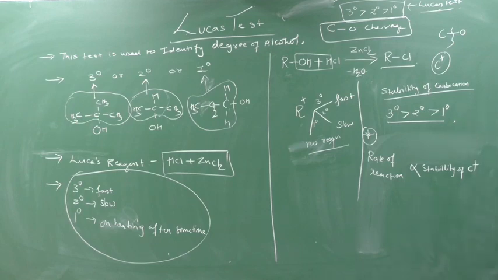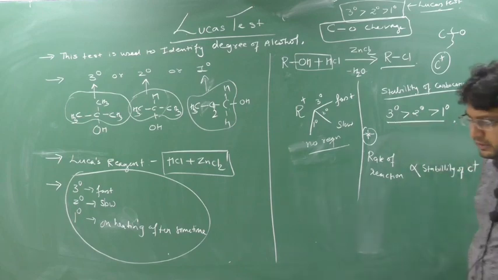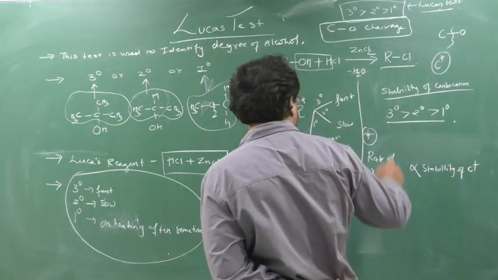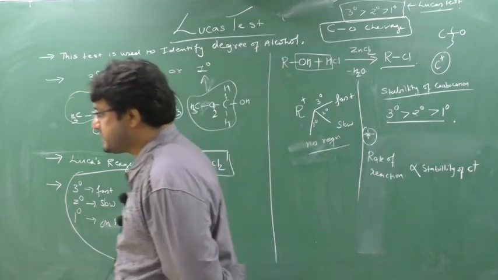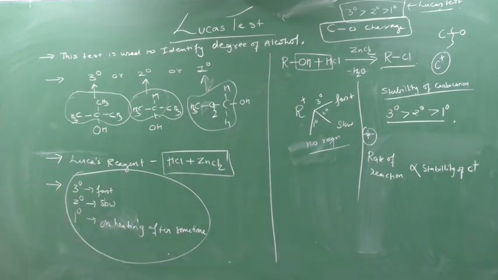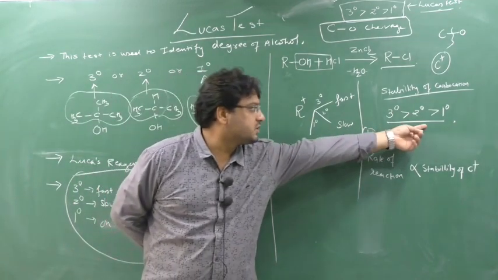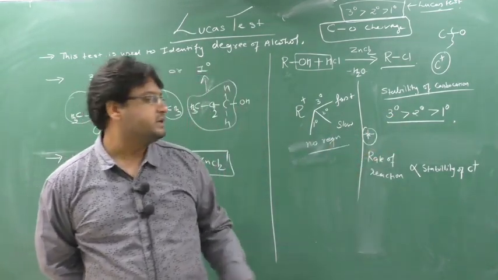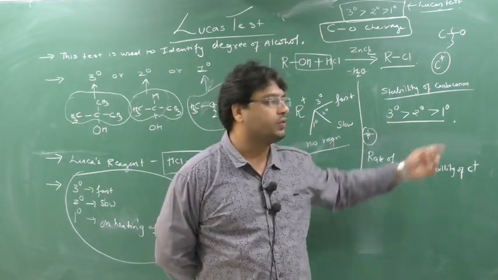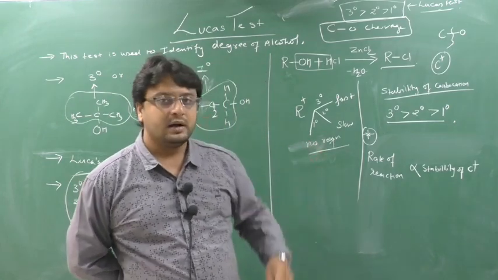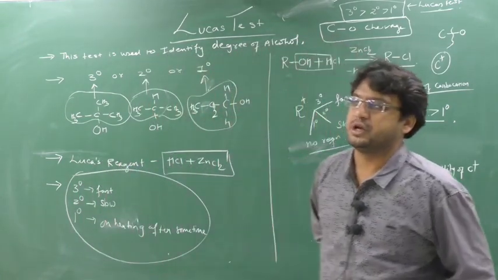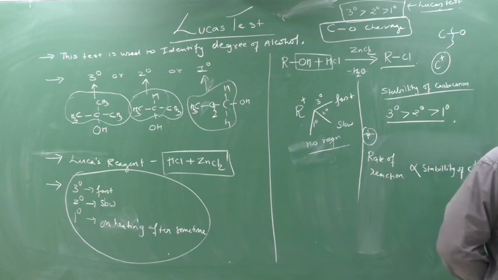As the stability of a carbocation is 3 degree greater than 2 degree greater than 1 degree, 3 degree carbocation is most stable.